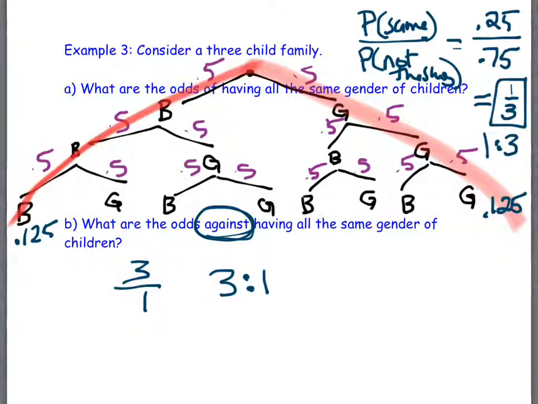Yes? How did you get the 0.25 and 0.75? I missed that. That's okay. The 0.25 came from adding up the 0.125s on the edges. Each of those 2 branches gave me a sum of 0.25. And then we got the 0.75 because it's the leftover piece. It's the other 6 branches that we didn't multiply together. Since they all have to add up to 1, we can just take 1 minus the 0.25 to get 0.75. Any other questions on this one?